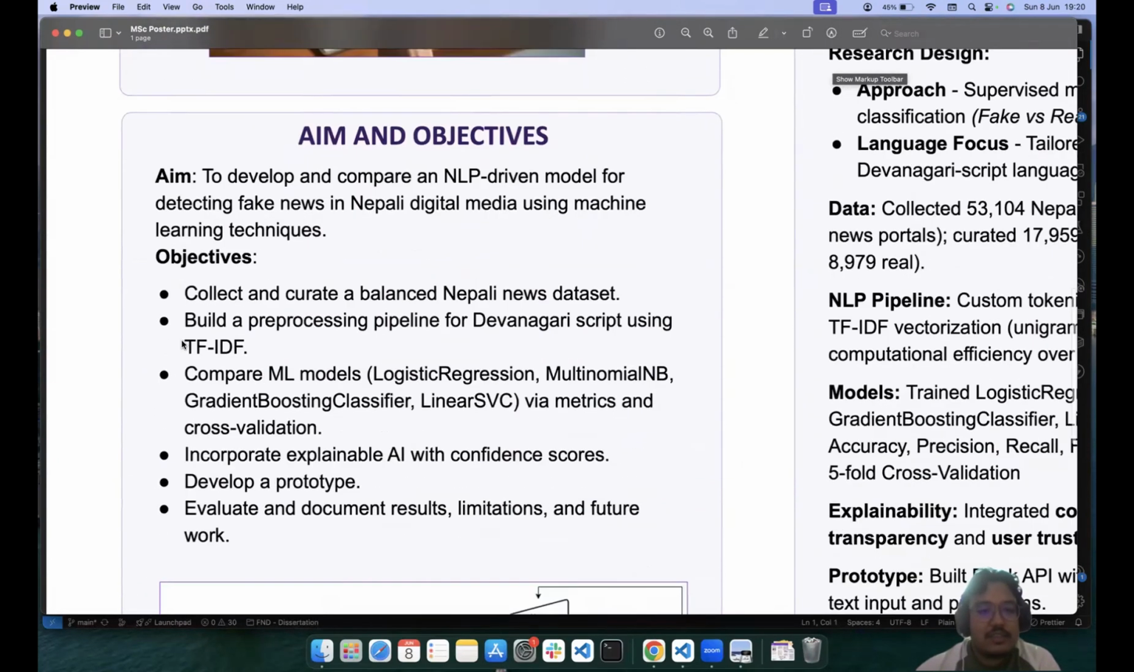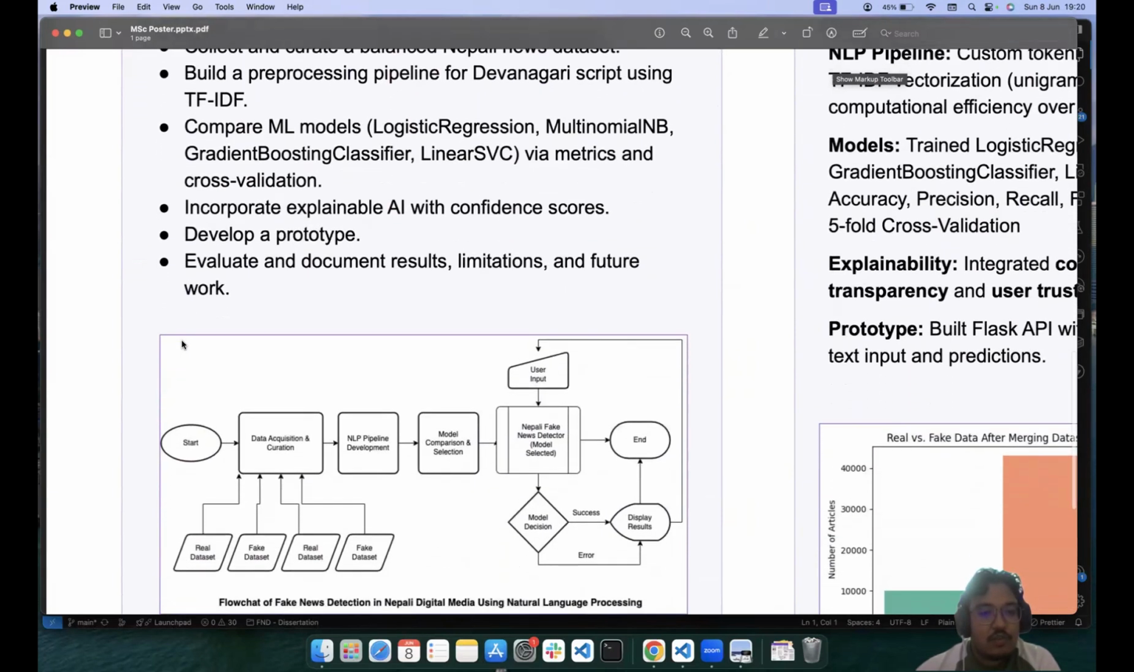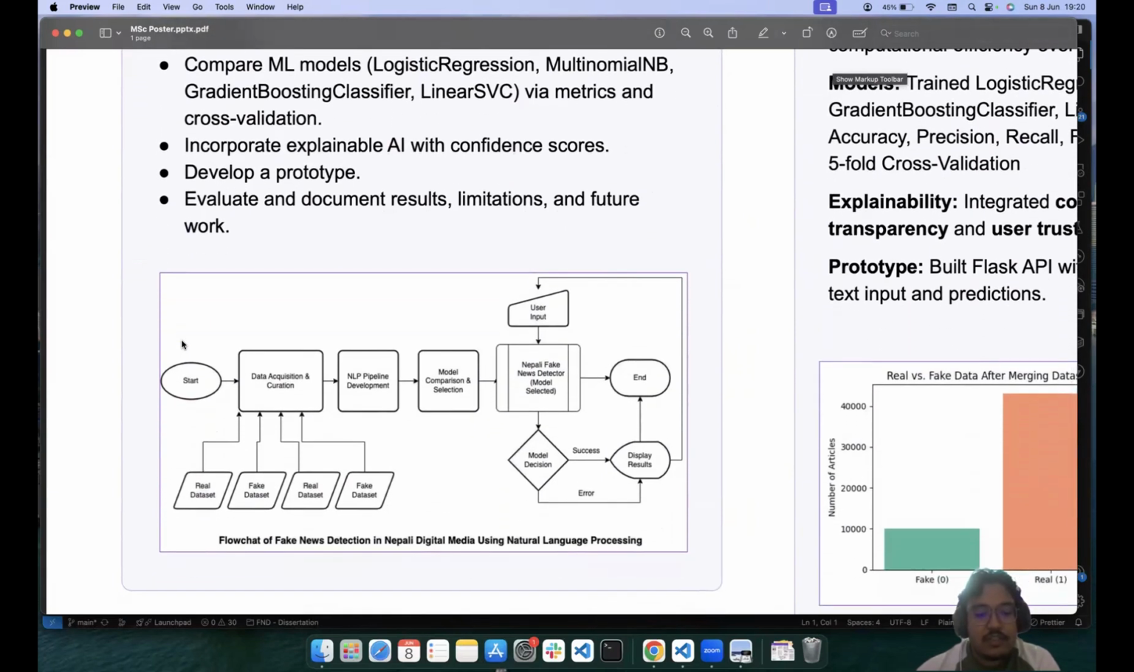Here is the same thing repeated. The aim and objective is to develop and compare NLP driven model systems for detecting fake news in Nepali digital media. If you look down here, I've even drawn out a flowchart of fake news detection. This is what I have done and what my plans are. I begin with data acquisition and curation. This includes collection of data, labeling of data, merging of data, and so on. This is done by a Python script. I'm going to show it in the demo itself.